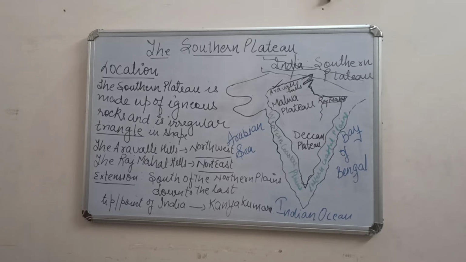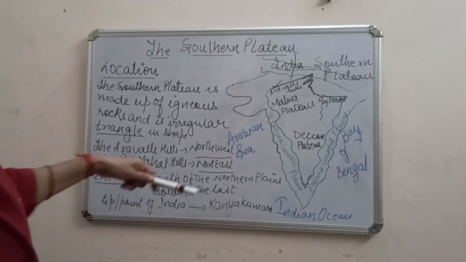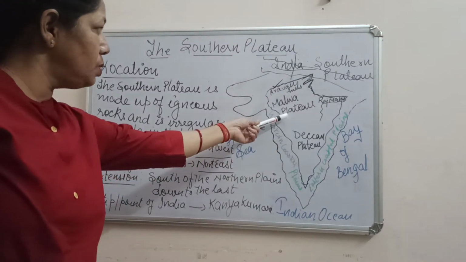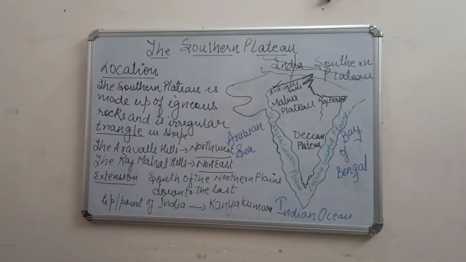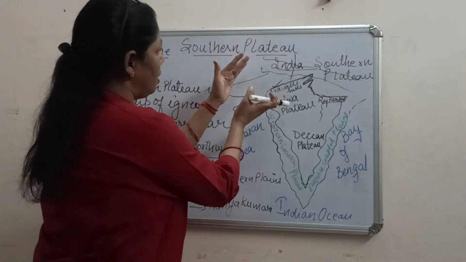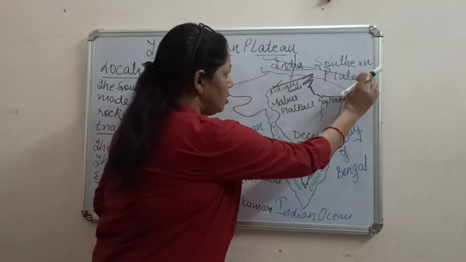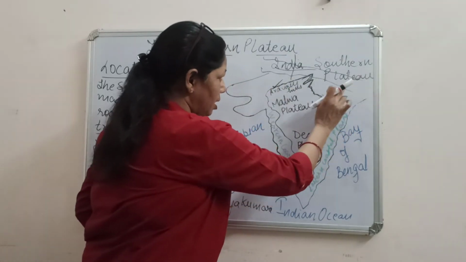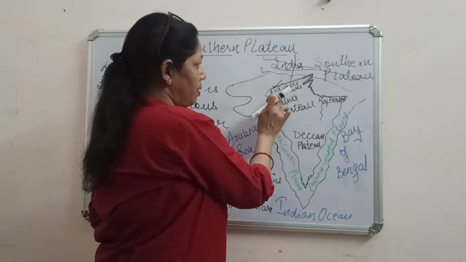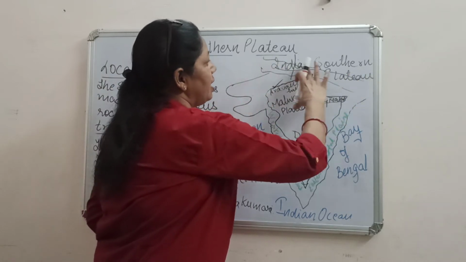So now when we talk about the location of the southern plateau, this plateau consists of two parts. What are those? One is the Deccan Plateau and the other is the Central Highlands. Why do we call it the Central Highlands? If you see the map of India, you will find that the Malwa Plateau, or Madhya Pradesh, lies in the center only. So we get the Central Highlands.